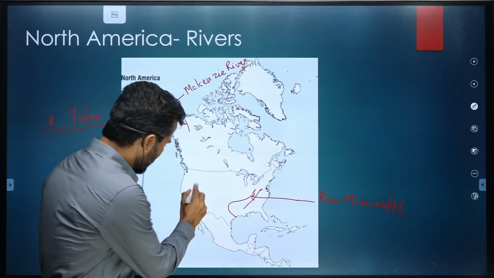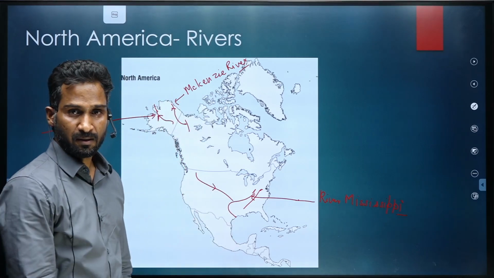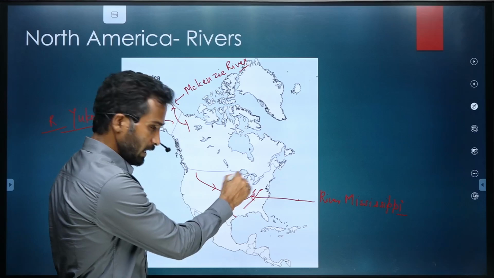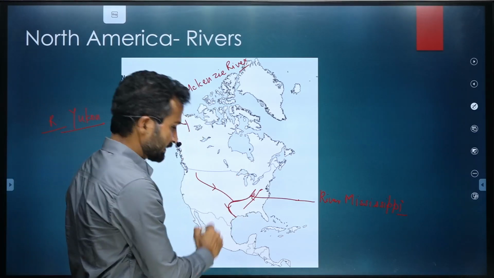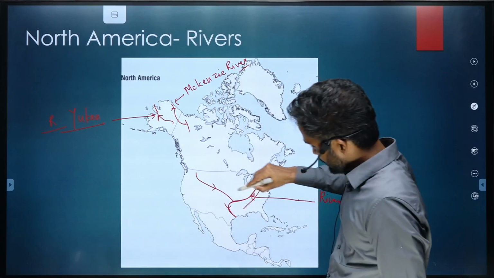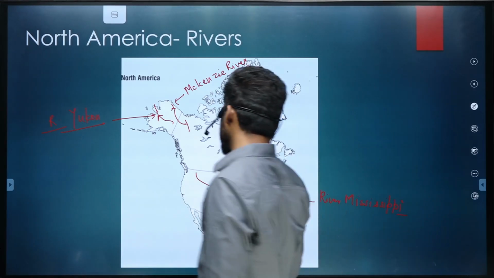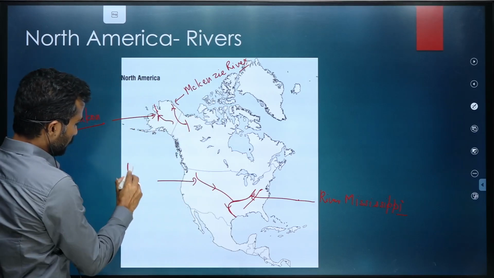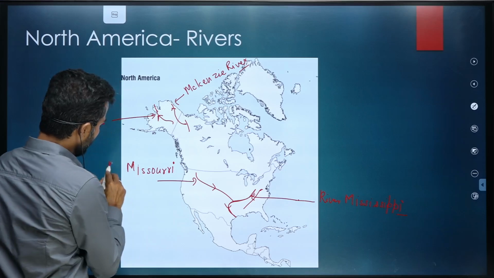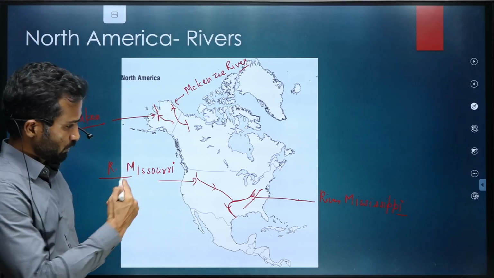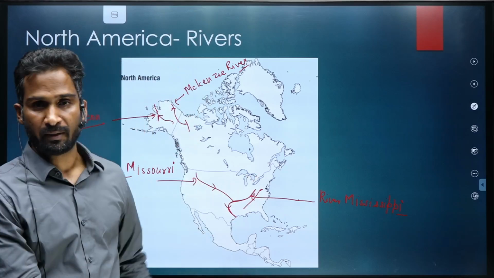And there is a right bank tributary of this Mississippi River. I hope that you know that. How do we know right bank tributary? If this river is flowing in this direction, so from the right side, this river is joining, and this river is known as Missouri River. So River Missouri is a tributary of Mississippi River. Right bank tributary, to be more specific.